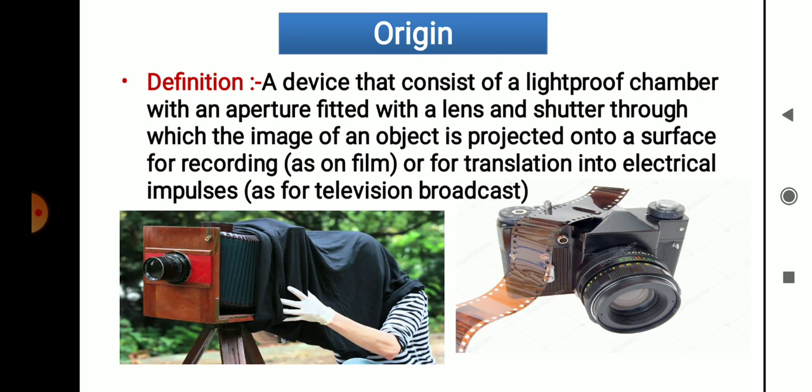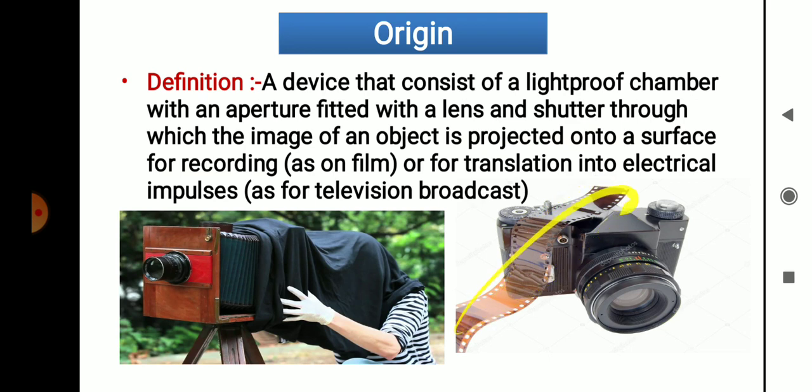the image of an object is projected. Object means the person or the thing which is in front of the camera. The image of that thing is going to be projected onto a surface for recording on a film. Suppose this is the film.